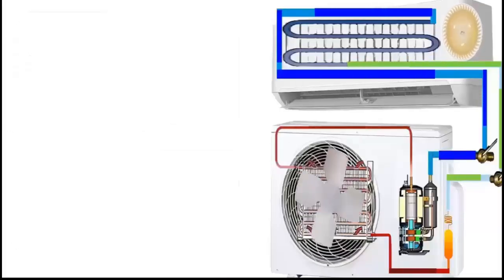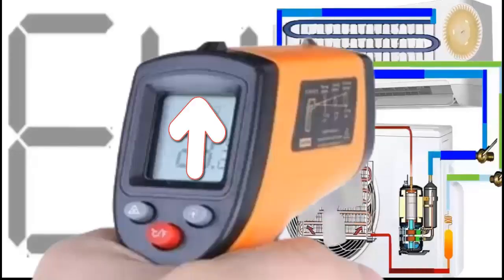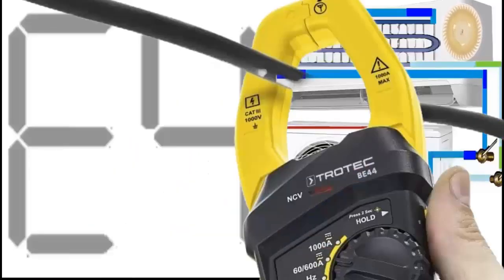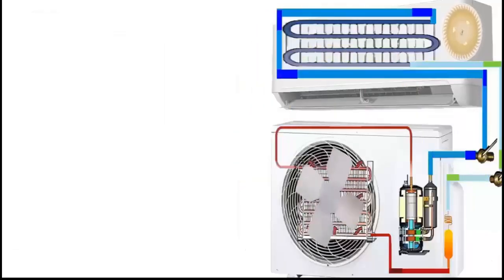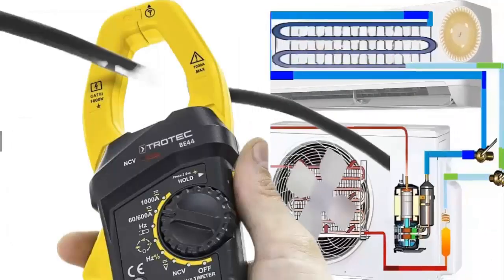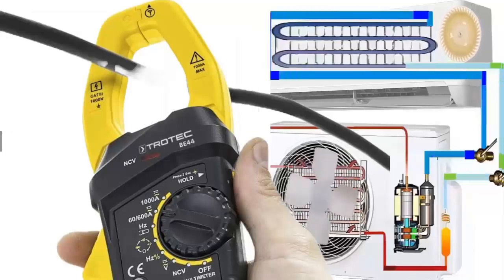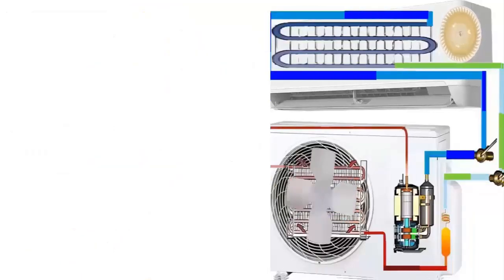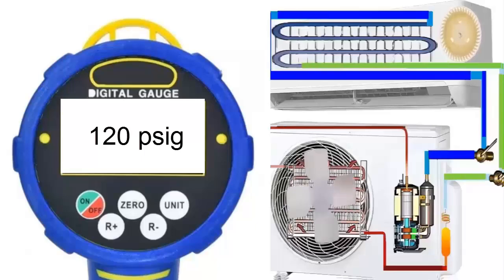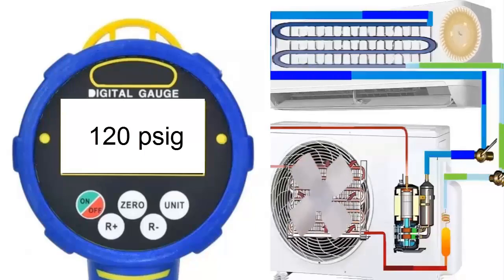4. If the unit has been serviced recently, remember that excess refrigerant can increase temperatures, increase power consumption, and raise gas pressure. Use a clamp meter to measure the current draw and compare it to the nominal value. Using a manometer, verify that the pressure is not above 120 psi for units operating with R32 or R410A refrigerants.